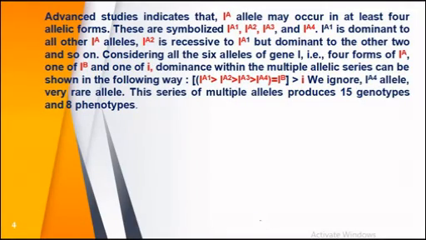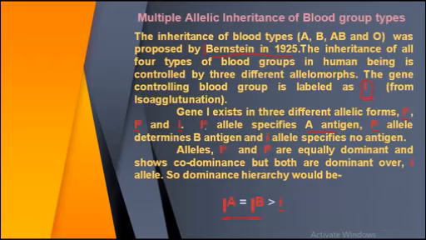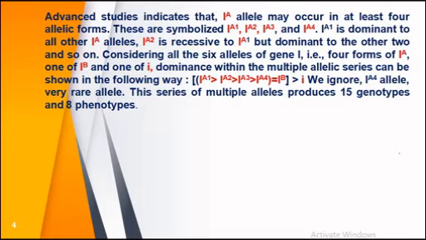Now see, advanced studies indicate, as we have seen in the last slide, that there are three types of alleles present: IA, IB and small i. But advanced studies carried out further work and found that this IA allele may occur in at least 4 allelic forms.